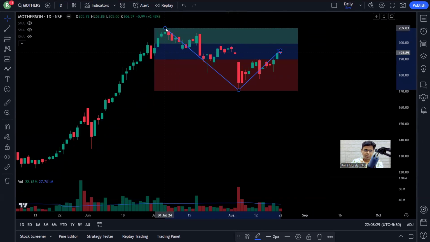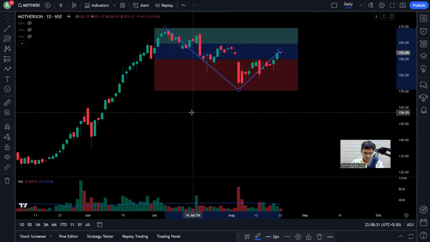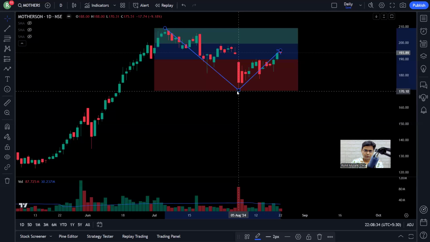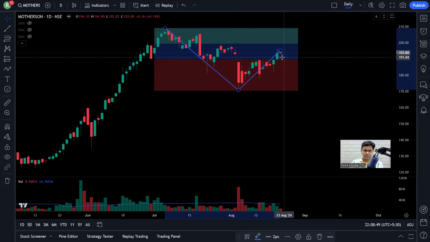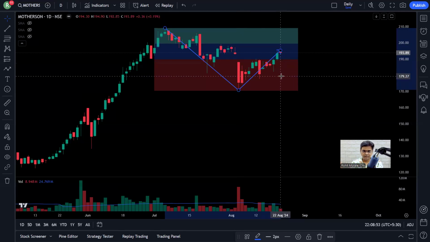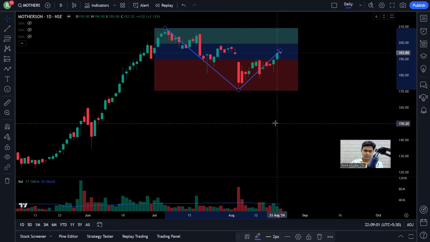So basically, point 1 is the highest point in the base. Point 2 is the lowest point in the base after point 1. So I am joining the two extremes. Point 3 is the highest point in the base after point 2. Okay. So these two candles have the same high, basically 194.90 and 194.90. So I take the latest candle high as my point number 3. Okay. So there are no 4 points in the base. That is the reason I have rejected the stock.